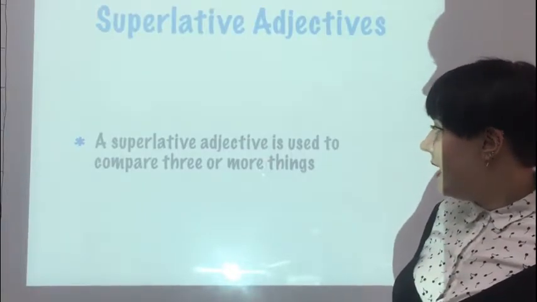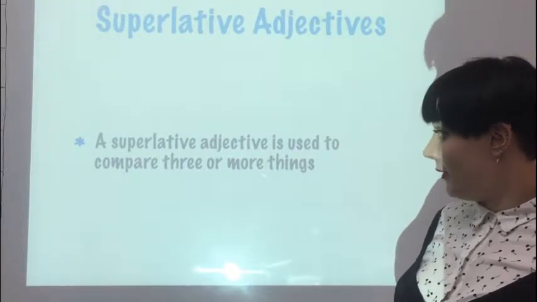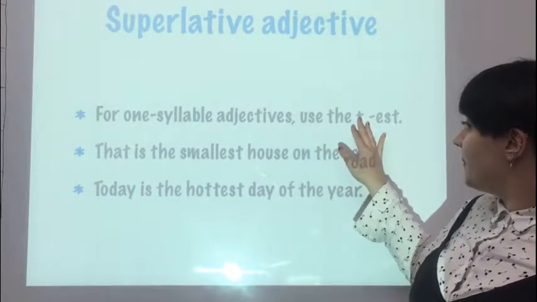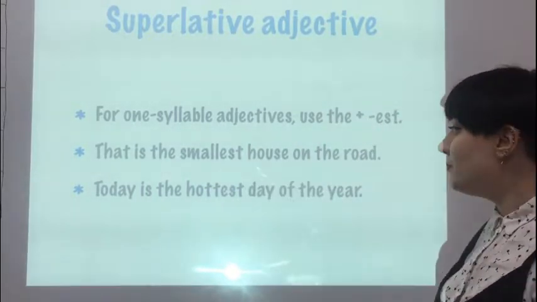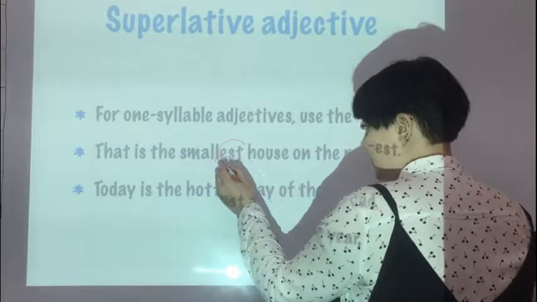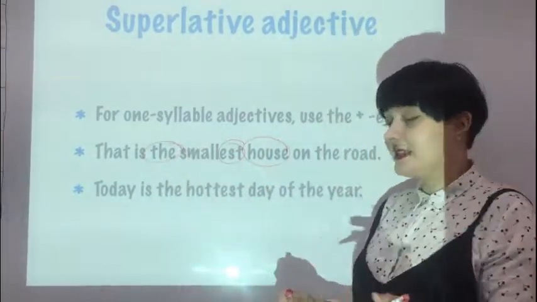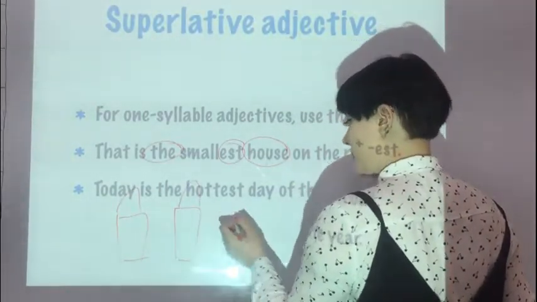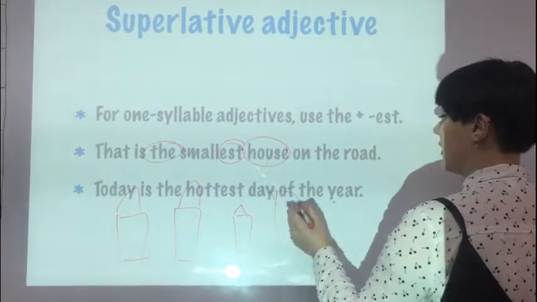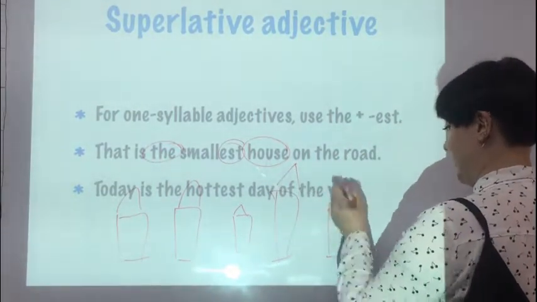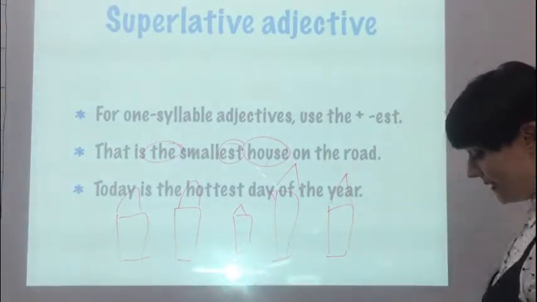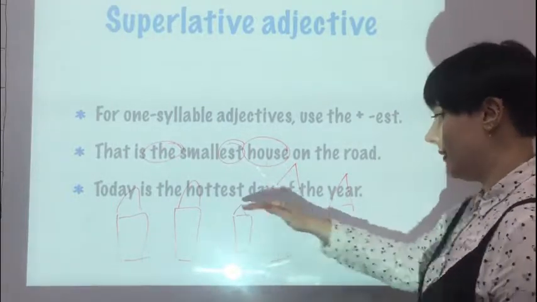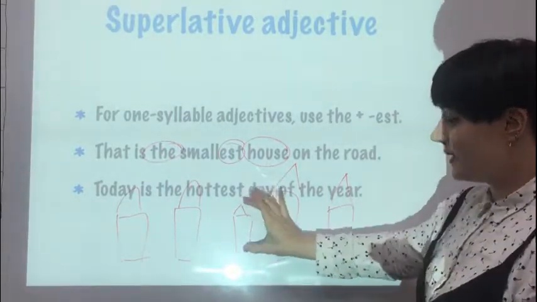A superlative adjective is used to compare three or more things. So, for one-syllable adjectives, use the plus est. That is the smallest house on the road. The smallest house. So, let's say there are a lot of houses. So, we have 1, 2, 3, 4. This is a super ugly house, but no one cares. And then you point at this one and say, wow, that is the smallest house on the road. So it's the smallest one among all these. We compare them, and this is the smallest one.